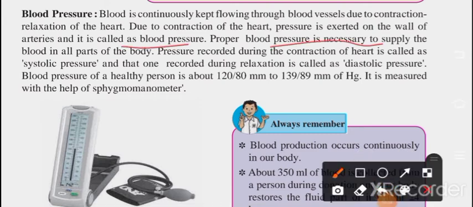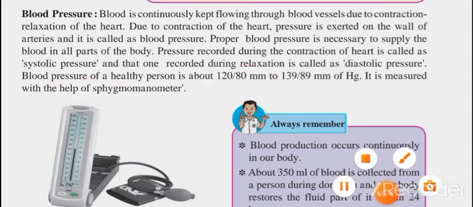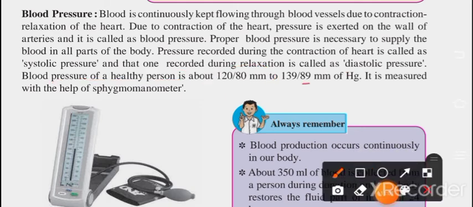Proper blood pressure is necessary to supply blood to all parts of the body. Pressure recorded during the contraction of the heart is called systolic pressure, and the one recorded during relaxation is called diastolic pressure. Blood pressure in a healthy person is about 120 over 80. Lower should be 80 and higher should be 120.